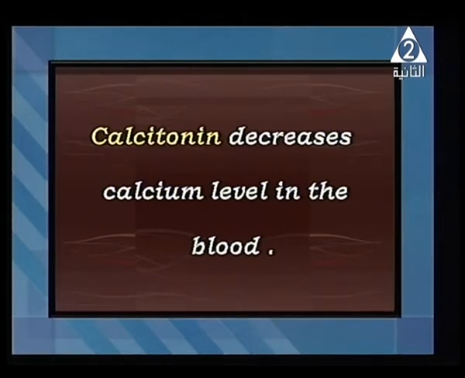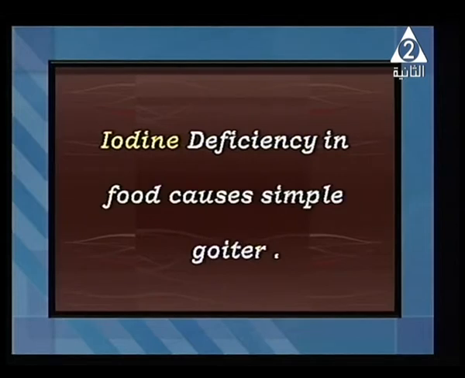But we also have some diseases that may happen by increasing or decreasing those hormones. Like what? Like iodine deficiency in your food, which may cause what? Simple goiter. And I have here a picture for you to know what it means.